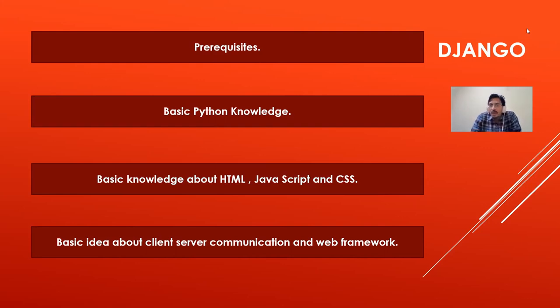You also need knowledge of HTML, CSS, and JavaScript, because most websites today are developed using these three: HTML, JS, and CSS. Don't think about expertise. Even in HTML, JavaScript, and CSS, you should have minimum knowledge about how they are used in website development. You should also have a basic idea about client server communication, how request and response take place, how the website front end will be designed, and how data will be stored. A basic idea about websites is required for Django web development.